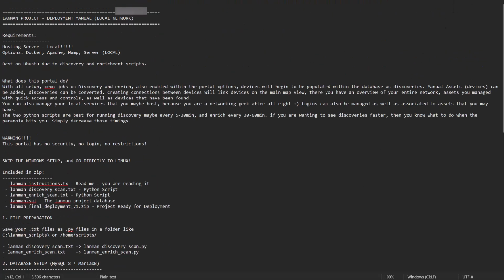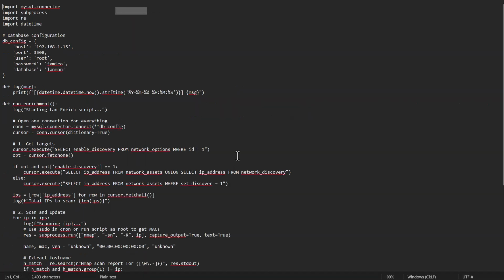We do then also have the enrichment scan. So like I said, this is a Python script. It is actually a text file within the zip file, so you do need to resave this as a .py file, so it then becomes a Python file. And you see here we are using the MySQL connector, subprocess, ARIA, and date time. Those are the functions, features that we are importing.